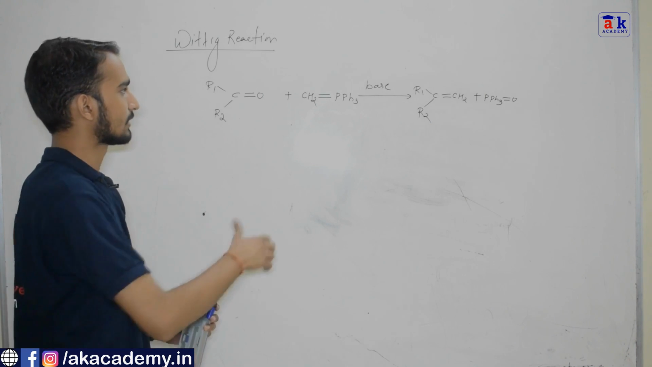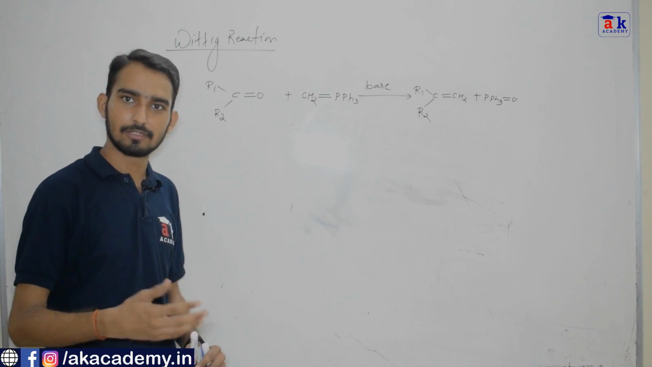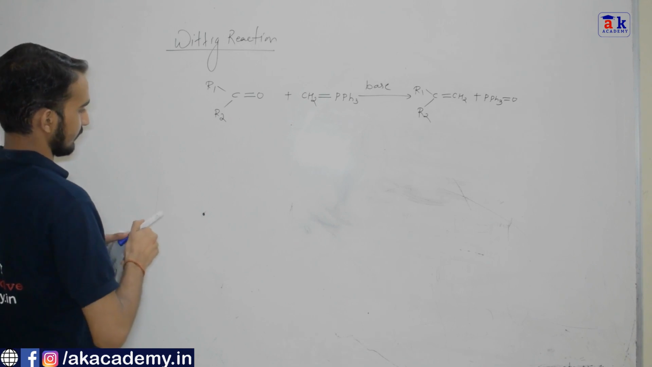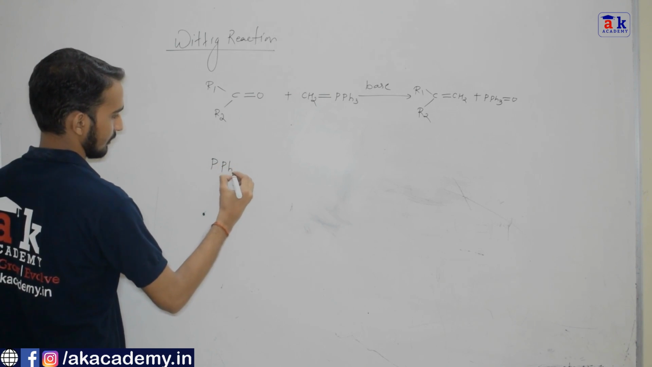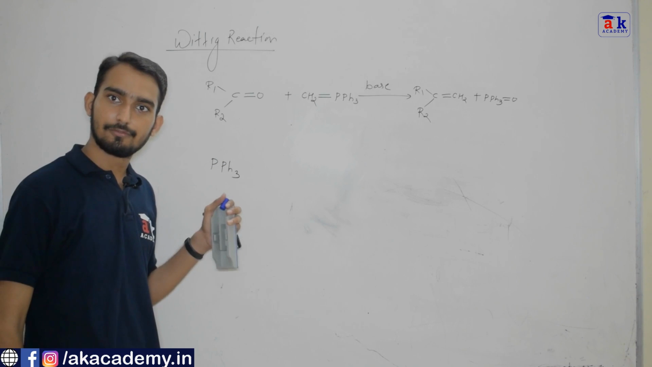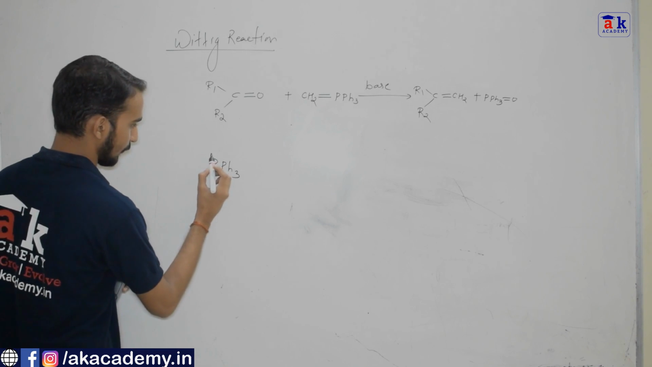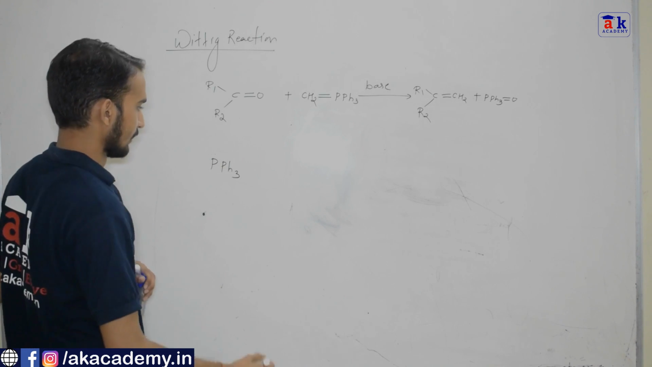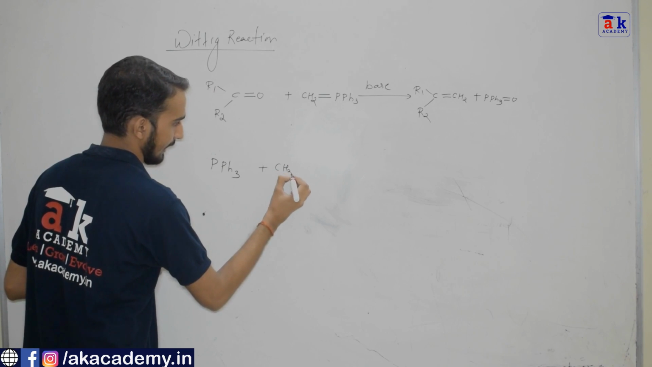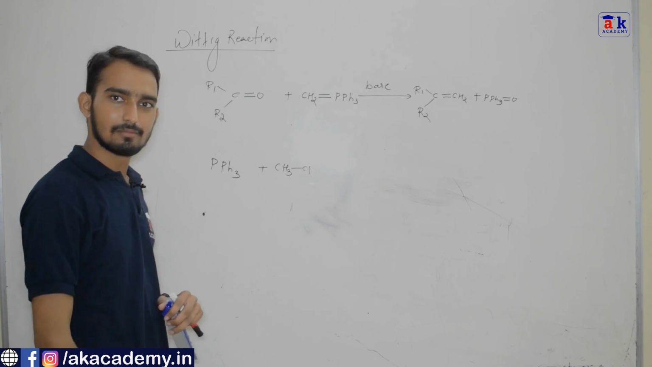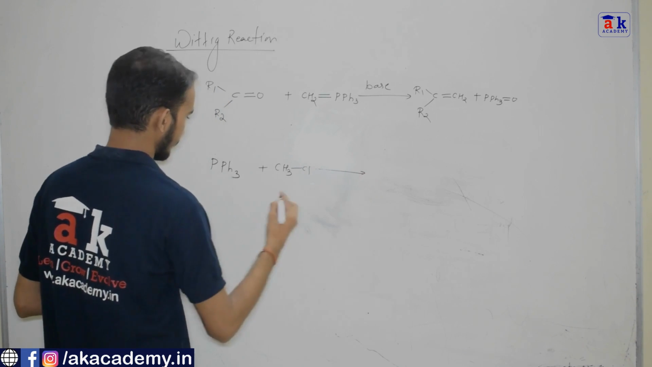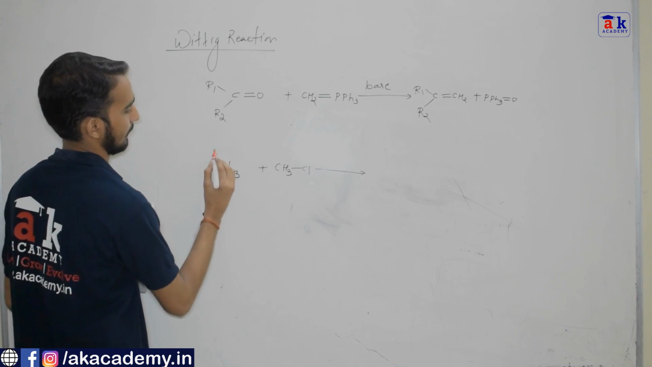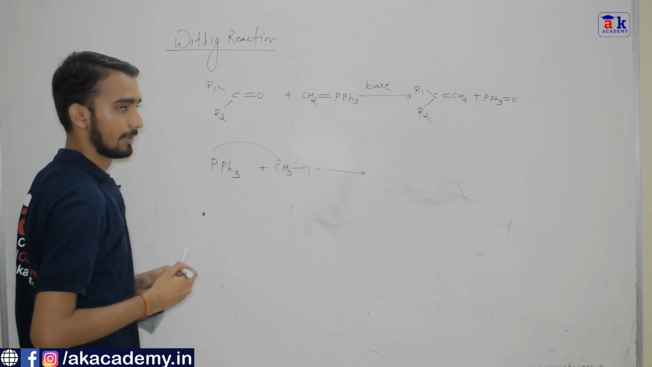Let us see how we synthesize this material and what is the mechanism of this particular reaction. How we synthesize this material? This is the first question. Basically we take this molecule which is known as triphenylphosphine. You all know that phosphorus contains a lone pair of electrons because it belongs to the nitrogen family. We use any alkyl halide. In our case, let's take methyl chloride. This lone pair of electrons available on phosphorus will attack on this electrophilic carbon, and thus chlorine will be removed from the system.